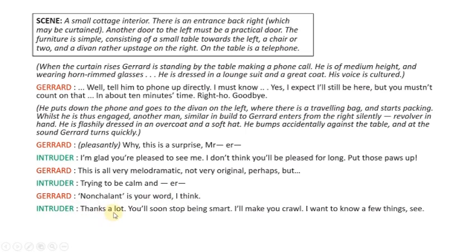Intruder: Thanks a lot. You will soon stop being smart. I will make you crawl. I want to know a few things. See, the intruder thinks that Gerard is a clever guy and he says that soon he will stop acting smart. He says that he will torture him a lot and he will make him crawl, and then he says that he wants to ask a few things. So what happened next? Let us see.